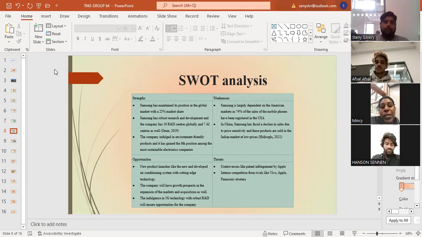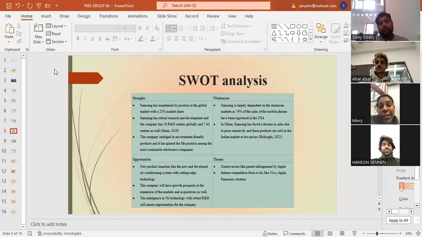And the opportunities are new products. They are launching new products with a newly developed air conditioning system, which is cutting-edge technology. And indulging in 5G technology, with robust R&D, will ensure opportunity for the company.